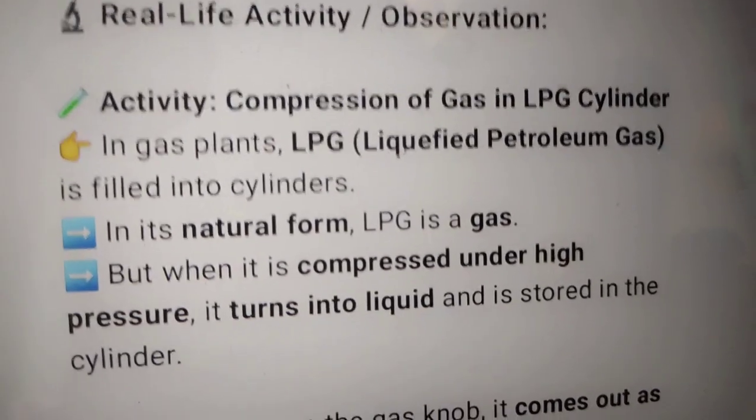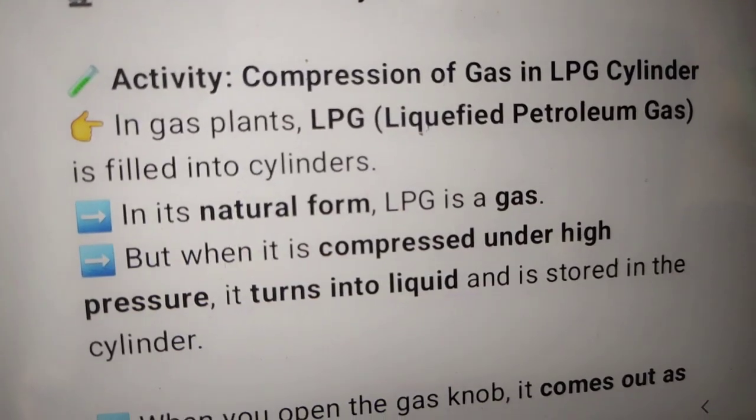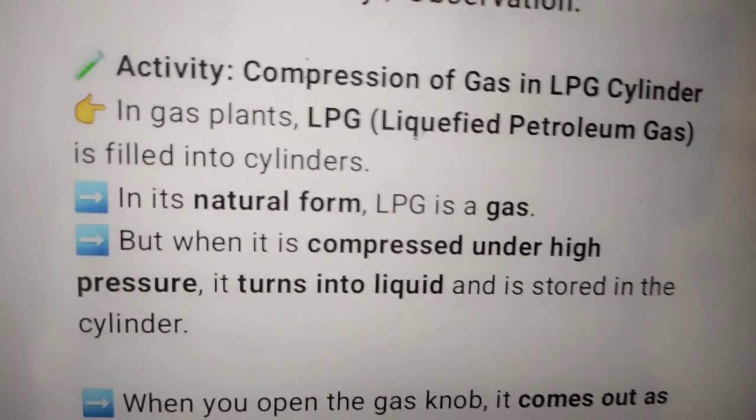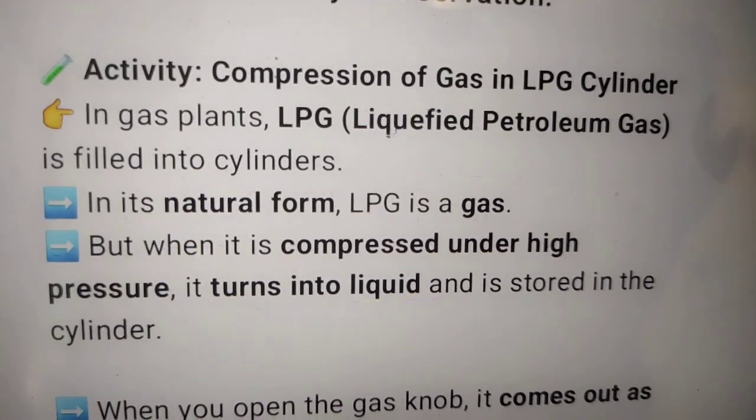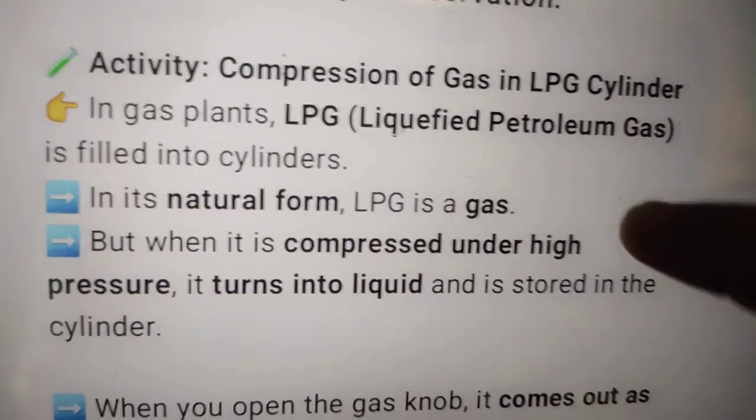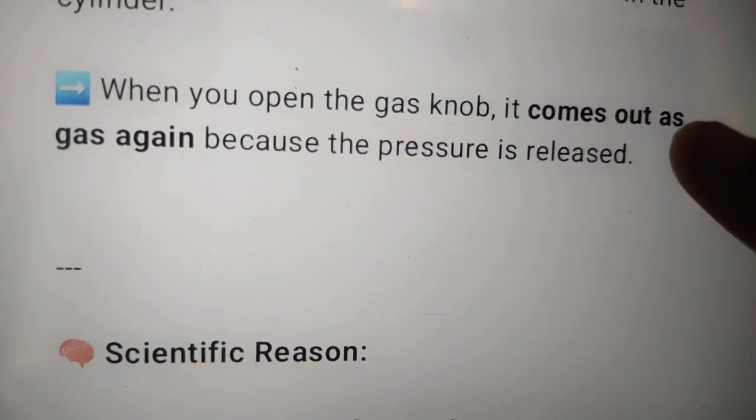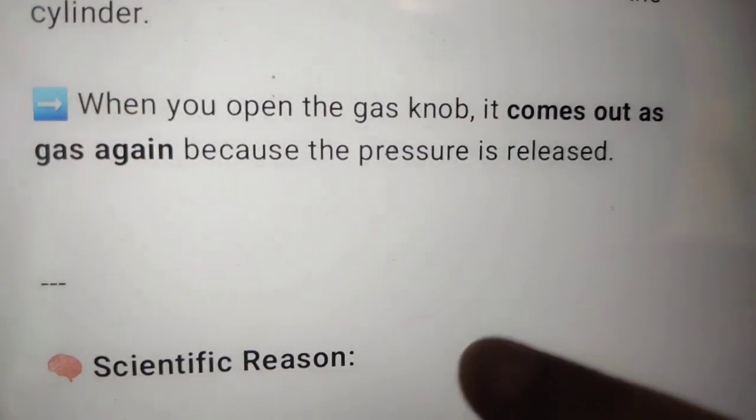In gas plants, liquefied petroleum gas is filled into cylinders. When it is compressed under high pressure, it turns into liquid and is stored in the cylinder. It means when you open the gas knob, it comes out as gas again because the pressure is released.